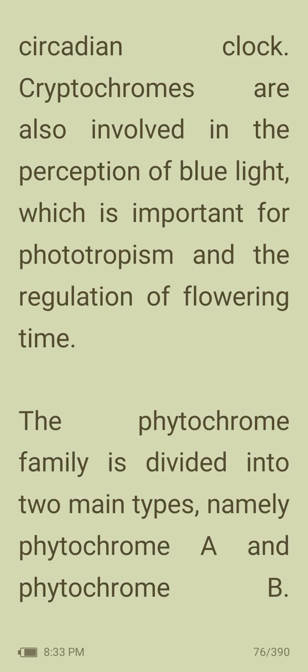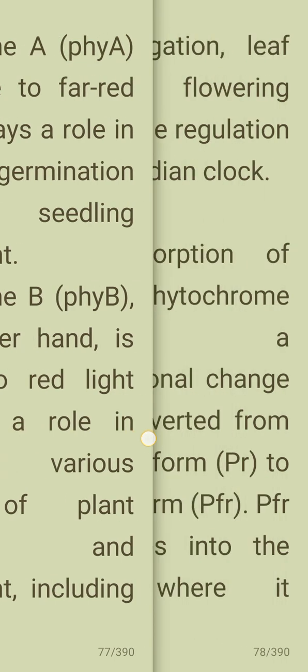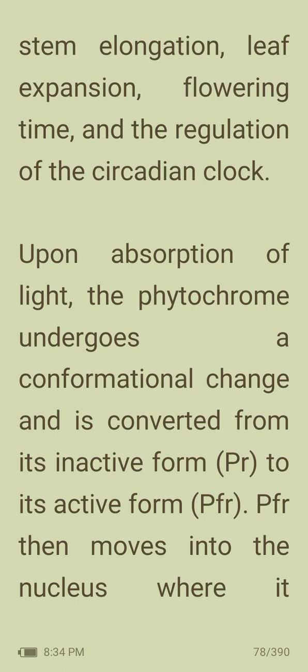The phytochrome family is divided into two main types, namely phytochrome A and phytochrome B. Phytochrome A, phyA, is sensitive to far red light and plays a role in regulating germination and seedling development. Phytochrome B, phyB, on the other hand, is sensitive to red light and plays a role in regulating various aspects of plant growth and development, including stem elongation, leaf expansion, flowering time, and regulation of the circadian clock.